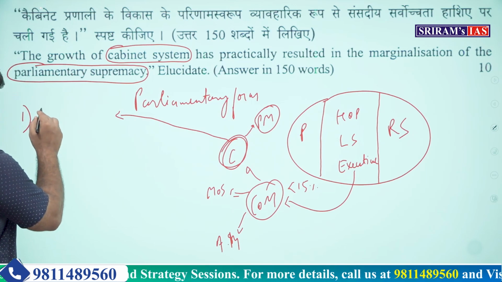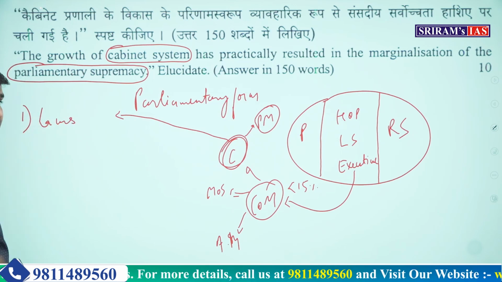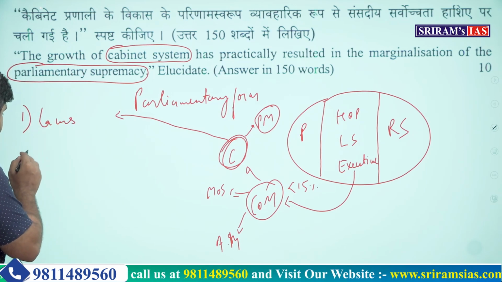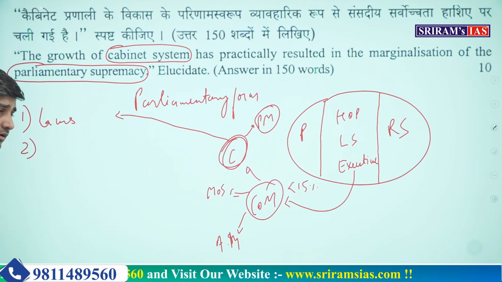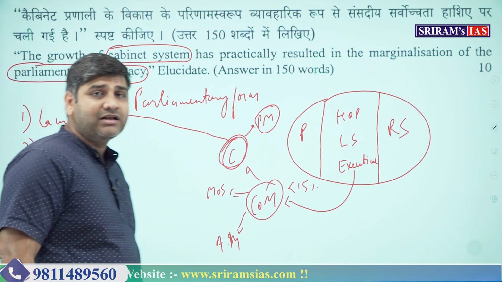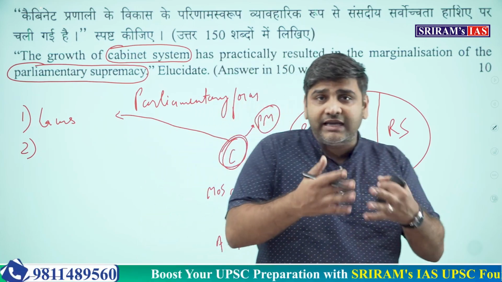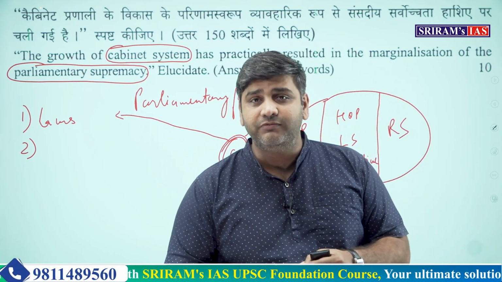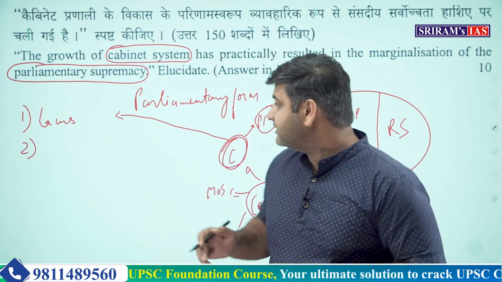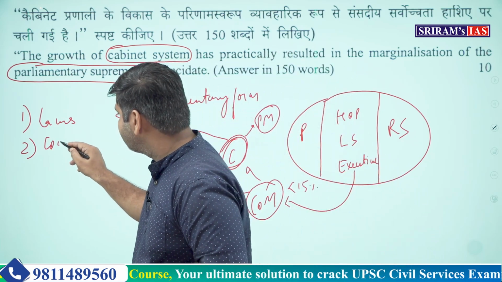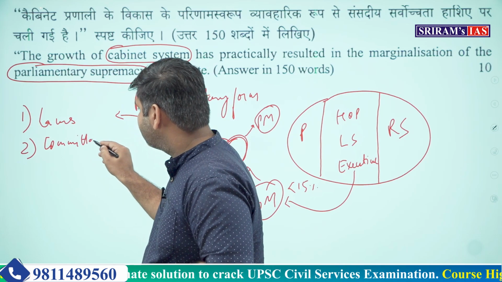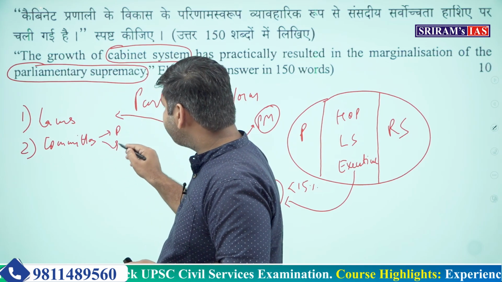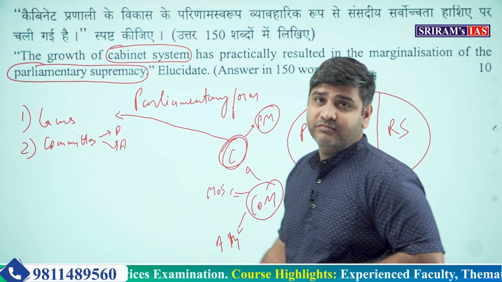So, laws which are made. Then the next thing, there are committees in the parliament which are there to scrutinize a bill. They check the bill provision by provision for deeper scrutiny, and these committees are of permanent nature and of ad hoc nature also.